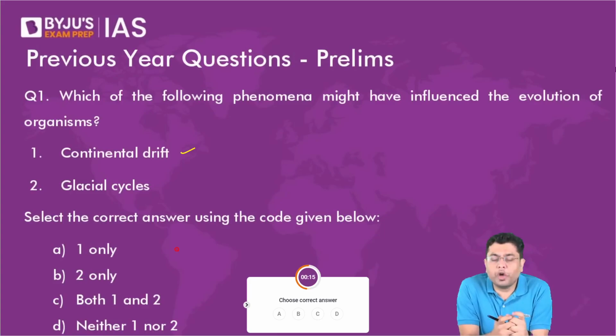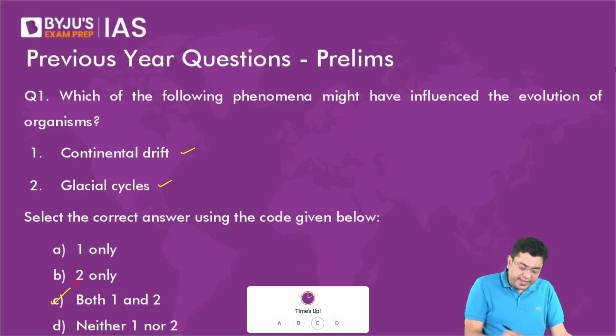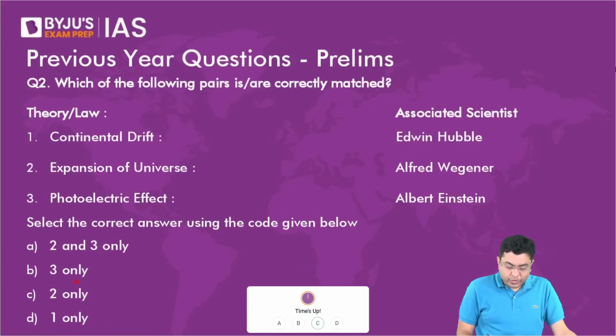Similarly, glacial cycles mean the frequently occurring ice ages and then again normal warming conditions. As the temperature continues to change, the organisms also evolve. So the answer is C, that is both 1 and 2.